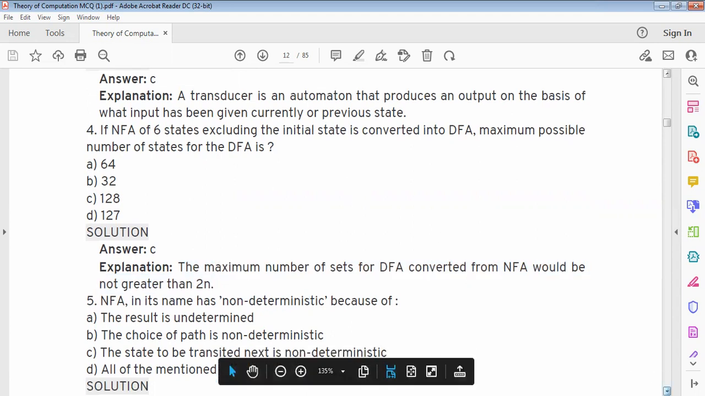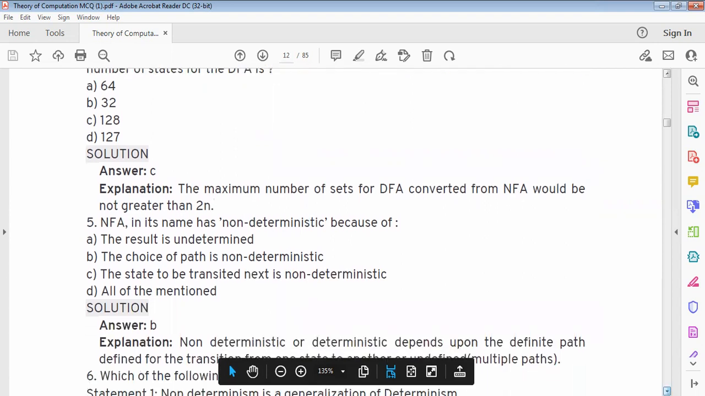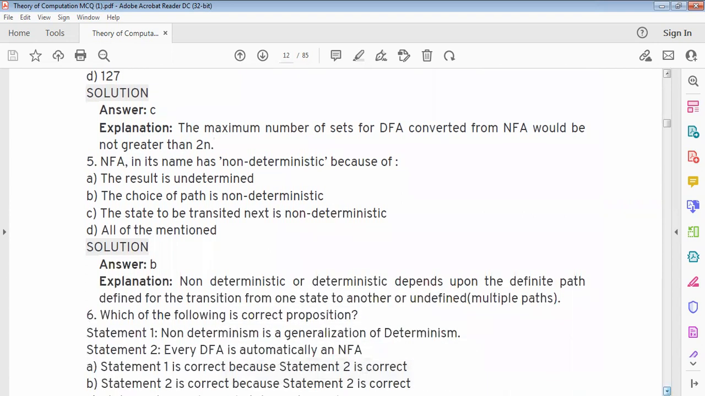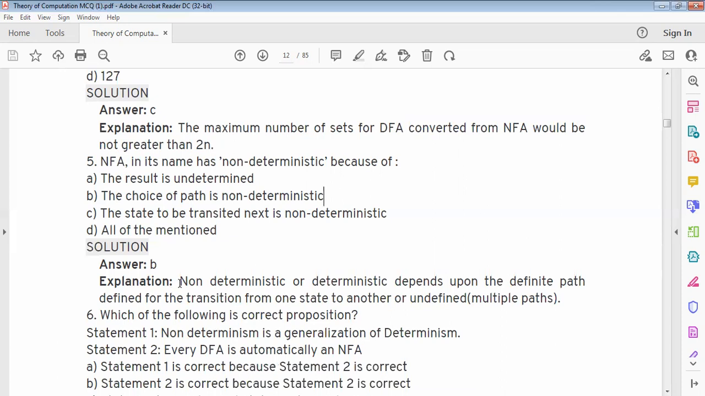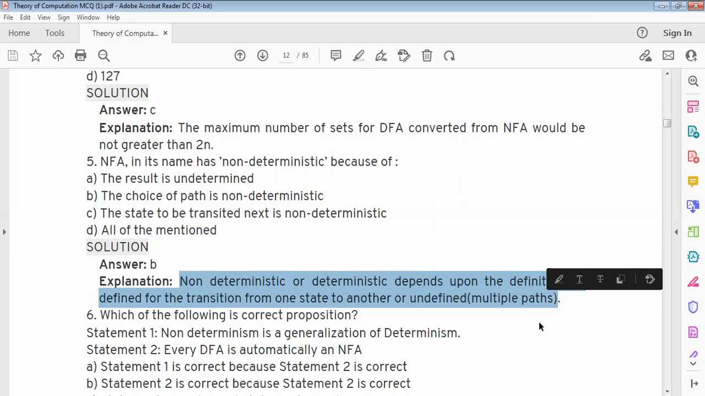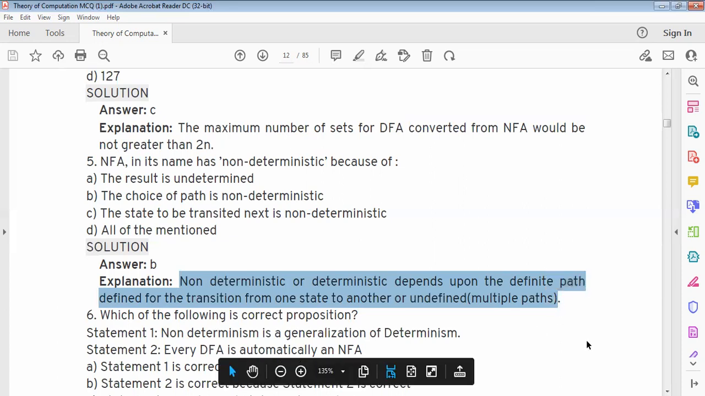The NFA has non-deterministic in its name because the answer is B: the choice of path is non-deterministic. Non-deterministic or deterministic depends upon the definite path defined for the transition from one state to another, or undefined multiple paths.